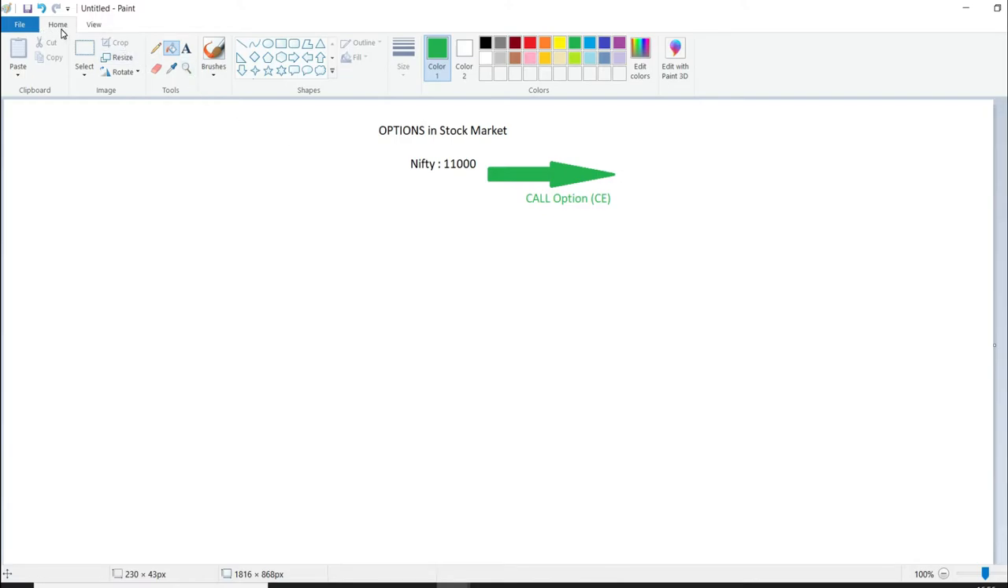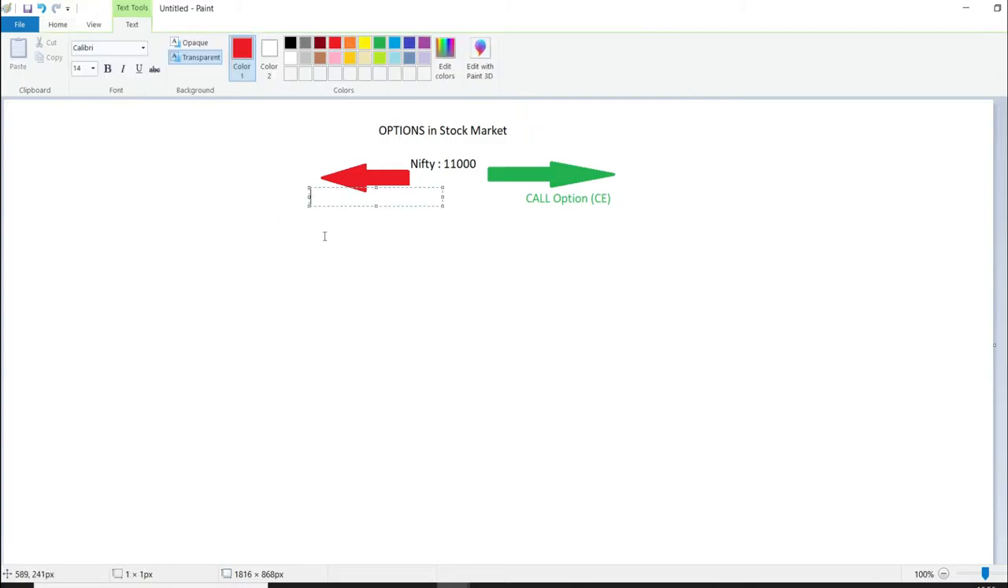Similarly, if somebody thinks that from here market will be very bearish, and it'll go downwards, and they find it'll go down to 9,000 or 8,000, what they do is they can buy put options also. So there is one more terminology called put options, which is also known as PE.